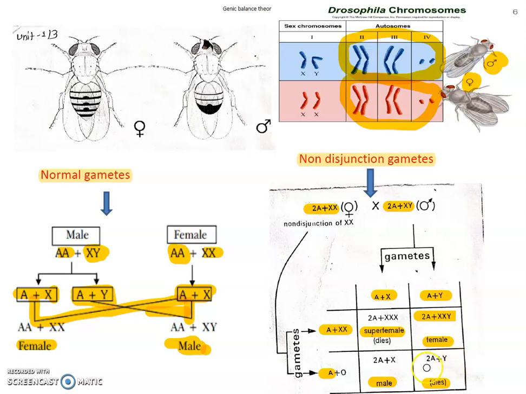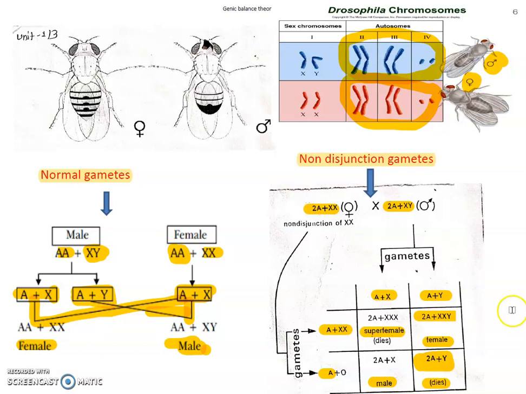So note this point. If there is no X chromosome and only the Y chromosome is there, the Drosophila melanogaster will die. If the Y chromosome is absent, even with a single X chromosome present, it becomes male even though there is absence of the Y chromosome. So Bridge thought about why it happened.